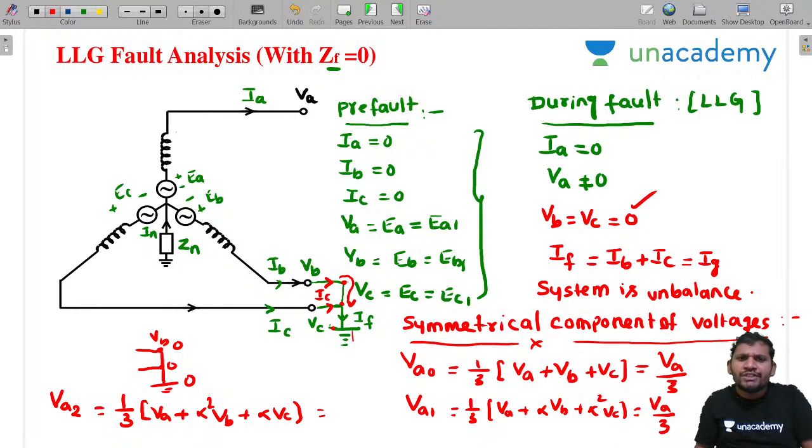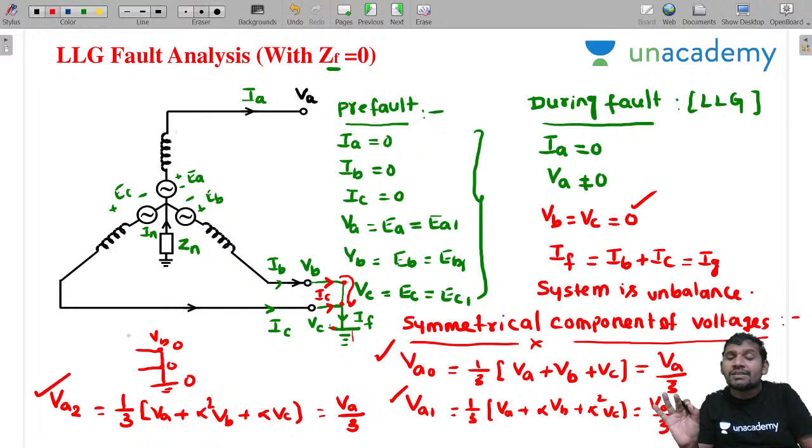You know already VB is 0. This is the calculation under fault conditions. Symmetrical components are calculated under fault conditions for an unbalanced system. 1 by 3 (VA plus alpha square VB plus alpha VC): how much is this? VA by 3. This observation is important to draw the sequence networks. Under LLG fault, VA0 equal to VA by 3, VA1 equal to VA by 3, VA2 also VA by 3. All the sequence components of voltages are equal. This is the condition.